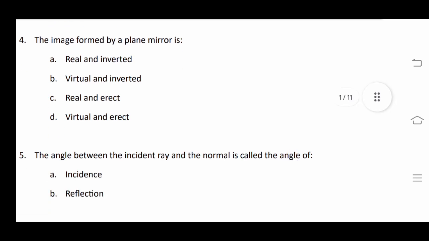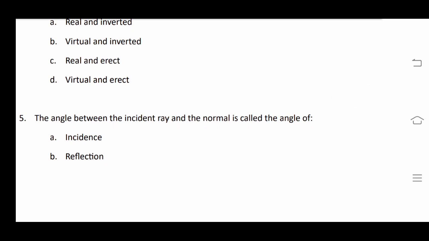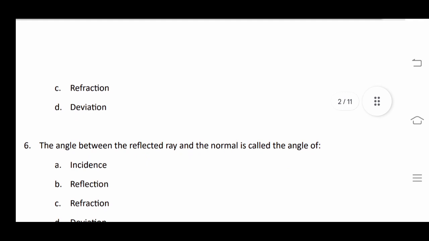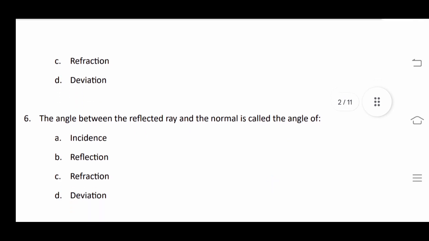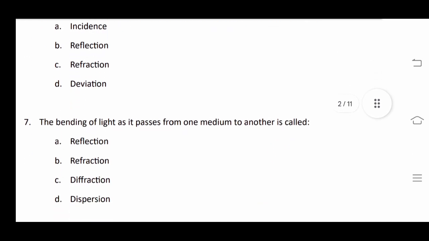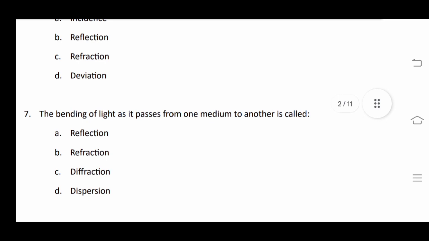Our next question number 5 is the angle between incident ray and the normal is called the angle of incidence. And moving on to next question, the angle between reflected ray and the normal is called the angle of reflection. Our next question is the bending of light as it passes from one medium to another is called refraction.